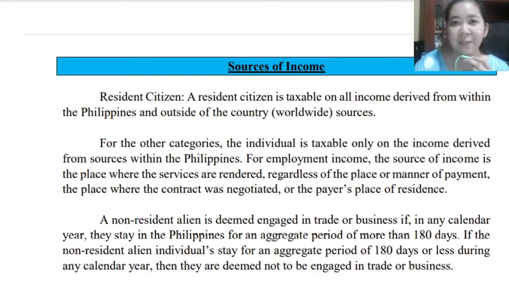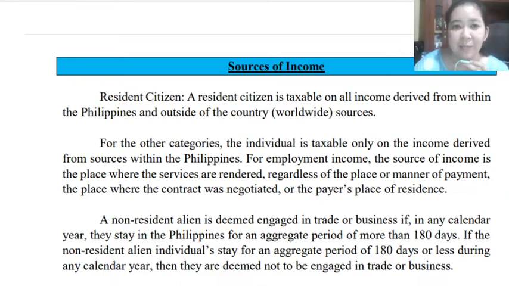Okay, so this next video lecture is still the continuation of our module number 2, classification of taxpayers for individual taxpayers. So we will discuss the next topic. This is about the sources of income.